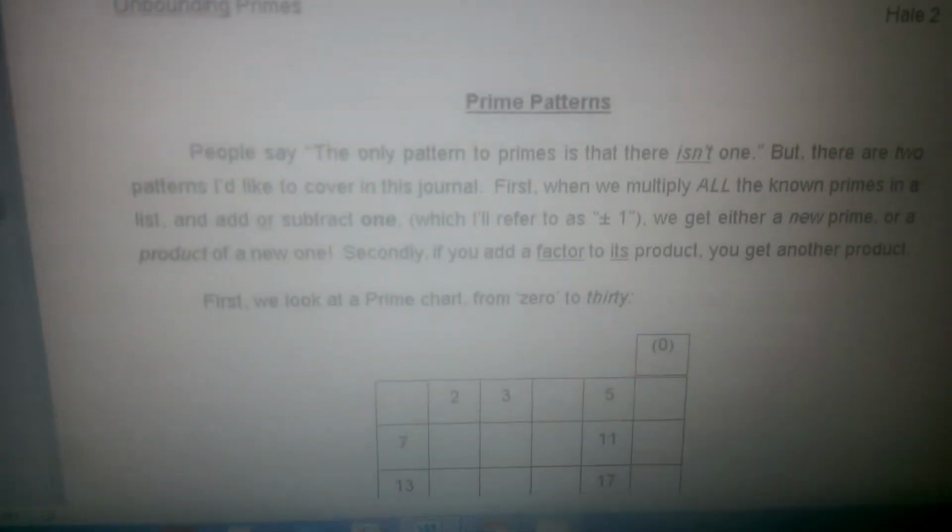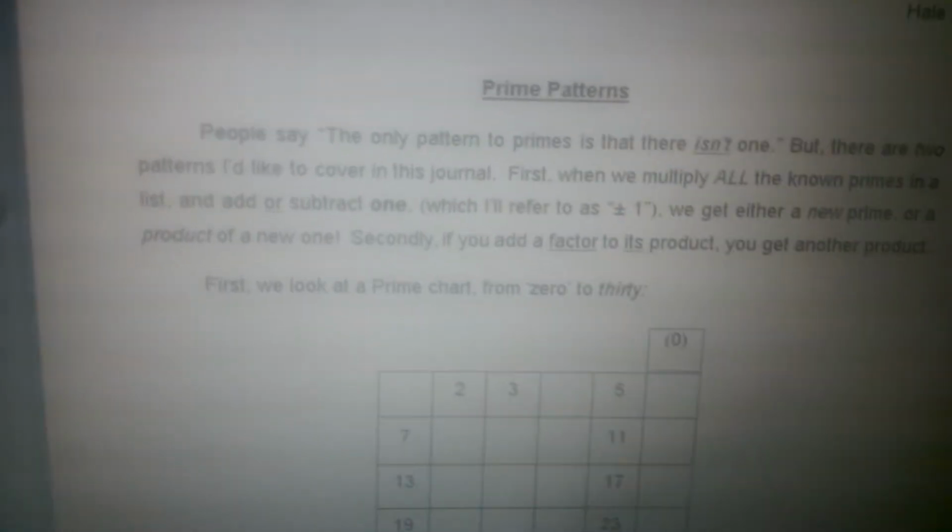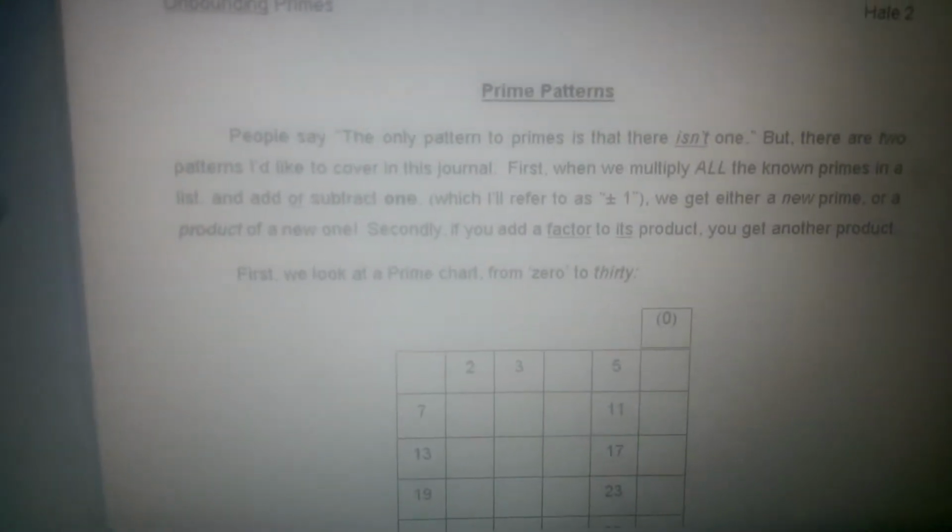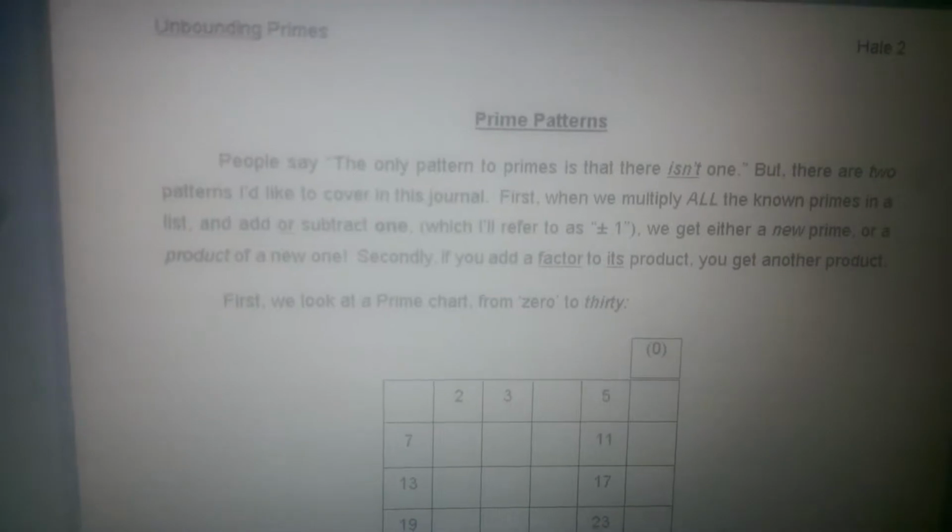Alright, in 4.2 million primes or less, I will show you that the twin prime conjecture's past proofs have been false, including Yitang Zhang's worldwide accepted proof, and all by showing you a multiplication table. And I'll also show algebraically that there are indefinitely innumerable consecutive products, as well as a new proof for unlimited, uniquely dispersed primes. Lastly, I'll entice you with the prime equation, which must be revealed with caution, and I'll show you why later. People say the only pattern to primes is that there isn't one, but there are two patterns I would like to cover in my journal.